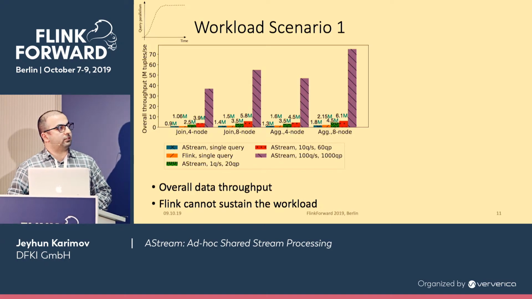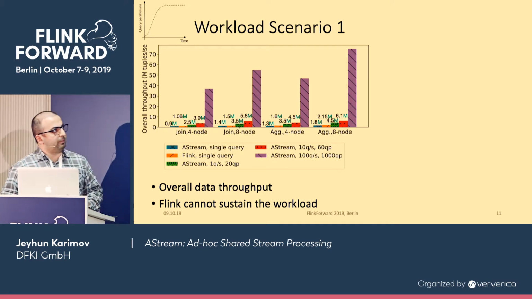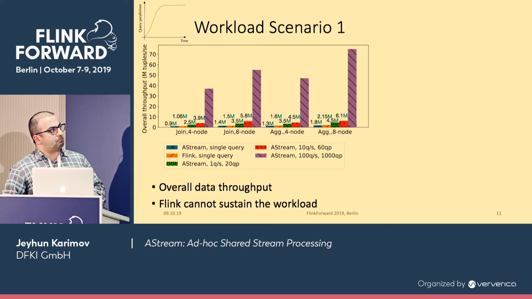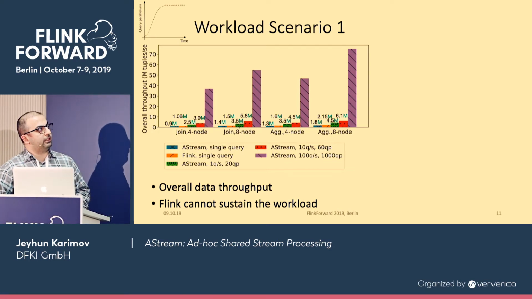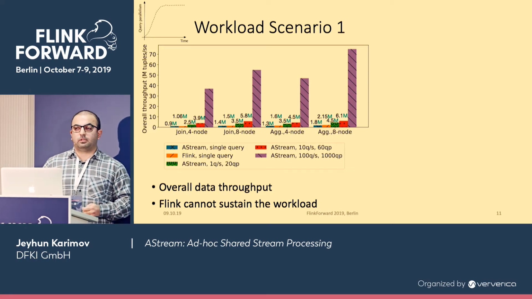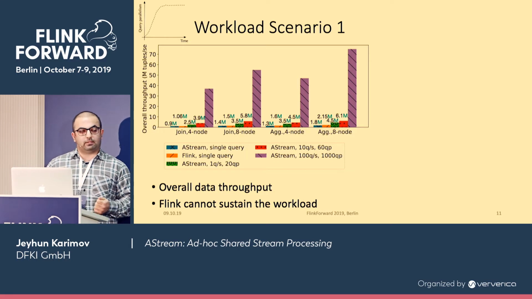This legend, for example, shows that we submit 1 query per second up to 20 query parallelism, 10 queries per second up to 60, and 100 queries per second up to 1,000 query parallelism. Basically, we can see that AStream has a little bit of overhead with a single query when compared with Flink. But beginning with 2 queries, it outperforms the baseline.